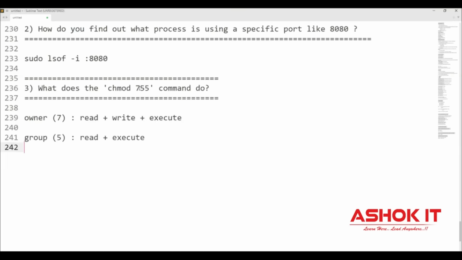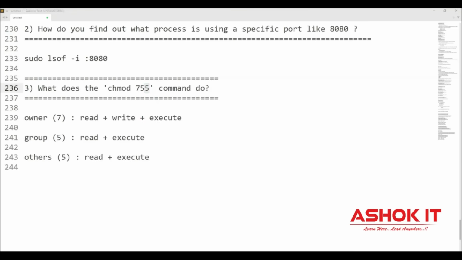The first 5 is applicable for group read plus execute, and the third 5 is applicable for other users read plus execute. So user is going to get read, write, execute permission, group is going to get read and execute permission, others are also going to get read and execute permission.